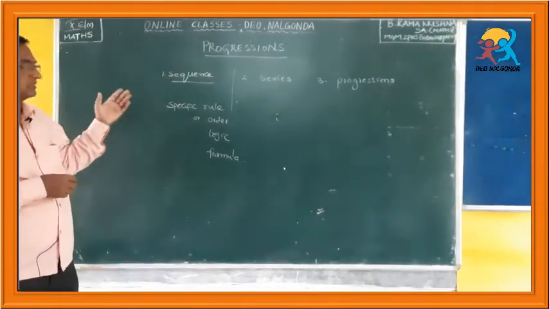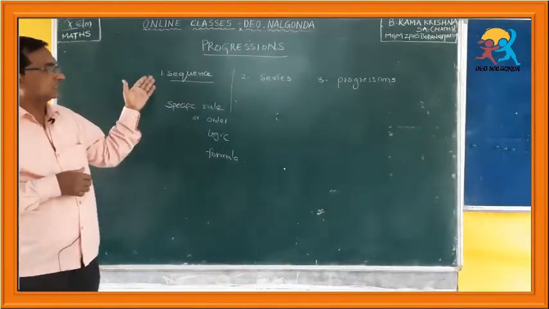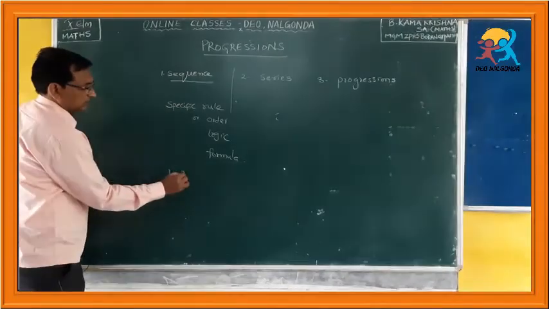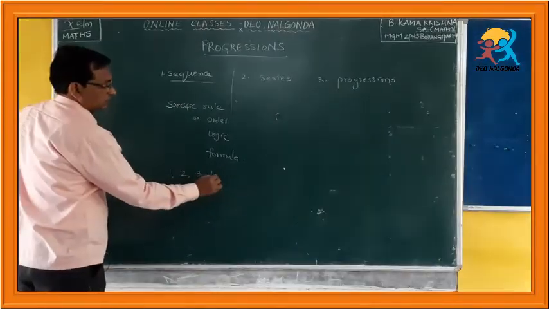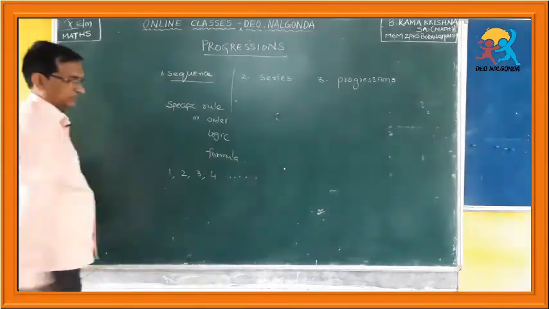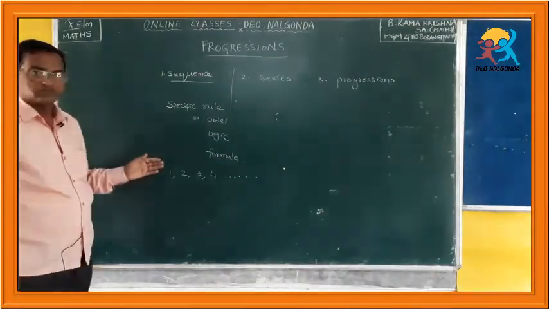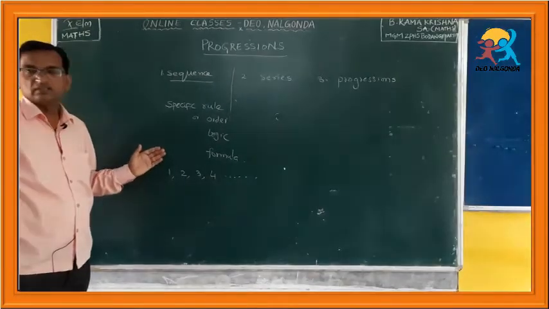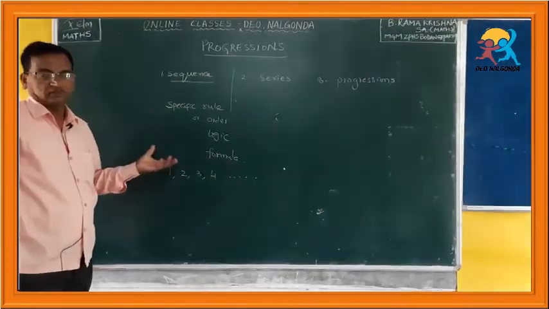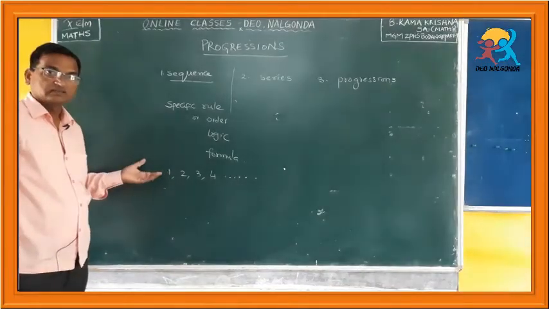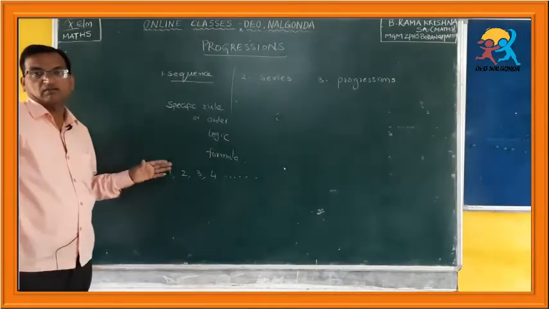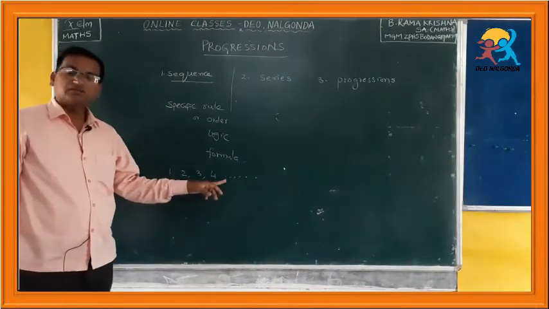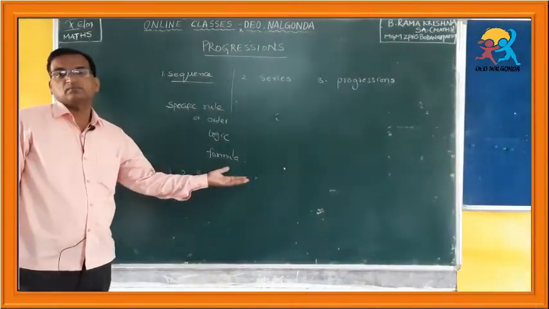Let us understand this with an example. See, 1, 2, 3, 4 and so on. Suppose this is the list of numbers in this sequence. Let us discuss first of all whether this is a sequence or not. Yes, this is a sequence because you can predict or you can tell the next number and so on.